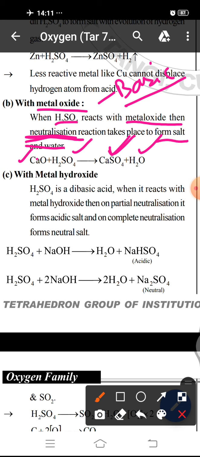Then reaction with metal hydroxide. Metal hydroxides are also basic in nature, and H2SO4 is a dibasic acid.